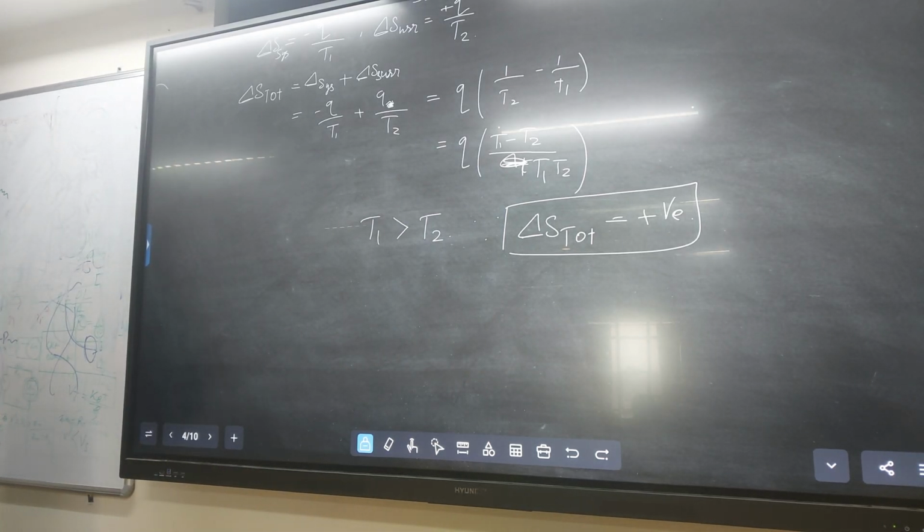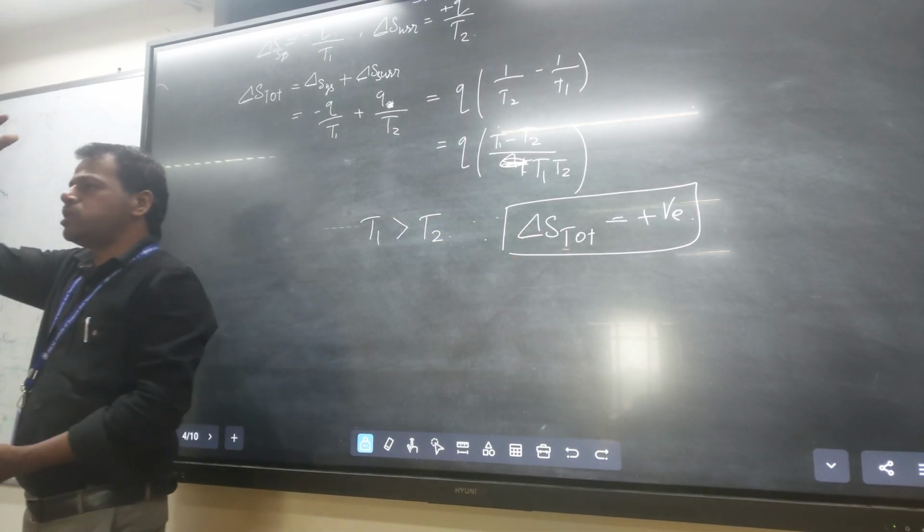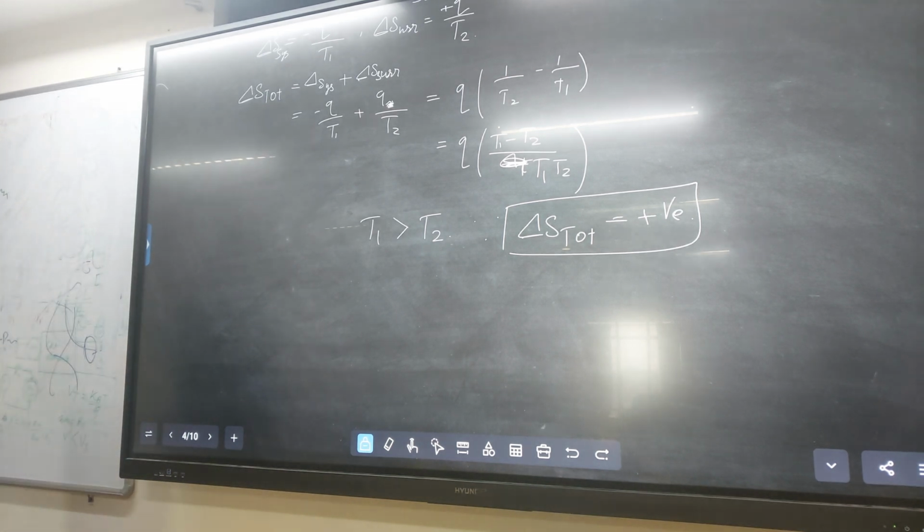When the total entropy is positive, that is a feasible reaction. Delta S is positive means feasible reaction, because entropy is more.